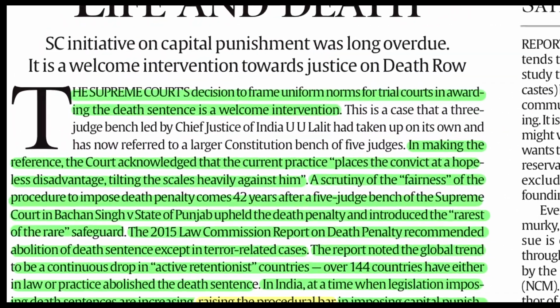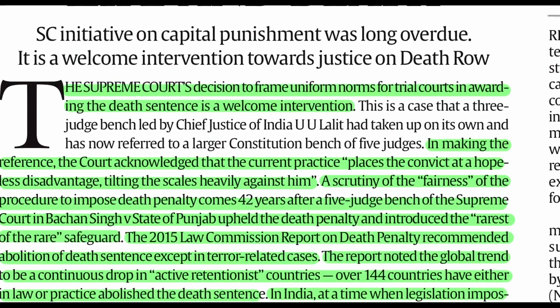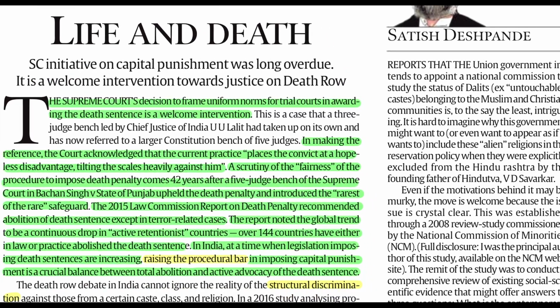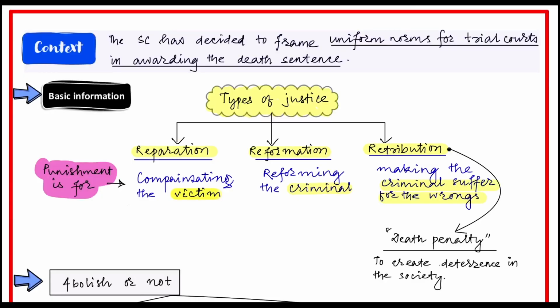So the context is that recently the Supreme Court decided to frame uniform norms for the trial courts in awarding the death sentence. So we'll move to this handwritten note. While trial courts are awarding a death sentence to any person, they will follow the norms or guidelines provided by the Supreme Court.